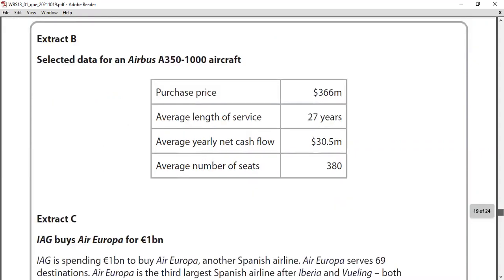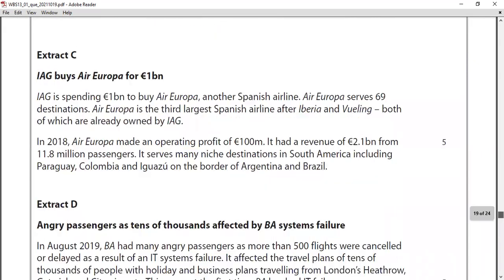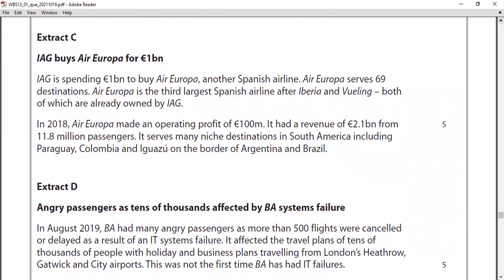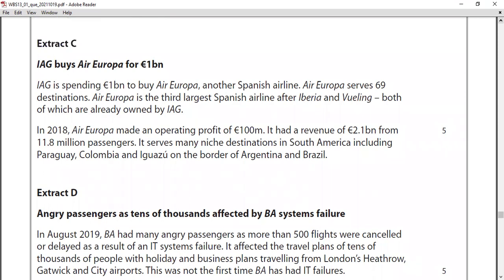Okay, and Extract C. You can see another situation. IAG buys Air Europa for 1 billion euro, right? IAG is spending 1 billion to buy Air Europa, another Spanish airline. The main airline is British Airways, and IAG. So IAG buys another Spanish airline, Air Europa, which serves 69 destinations, right? When you're writing on this kind of case study, you can underline 69 destinations.